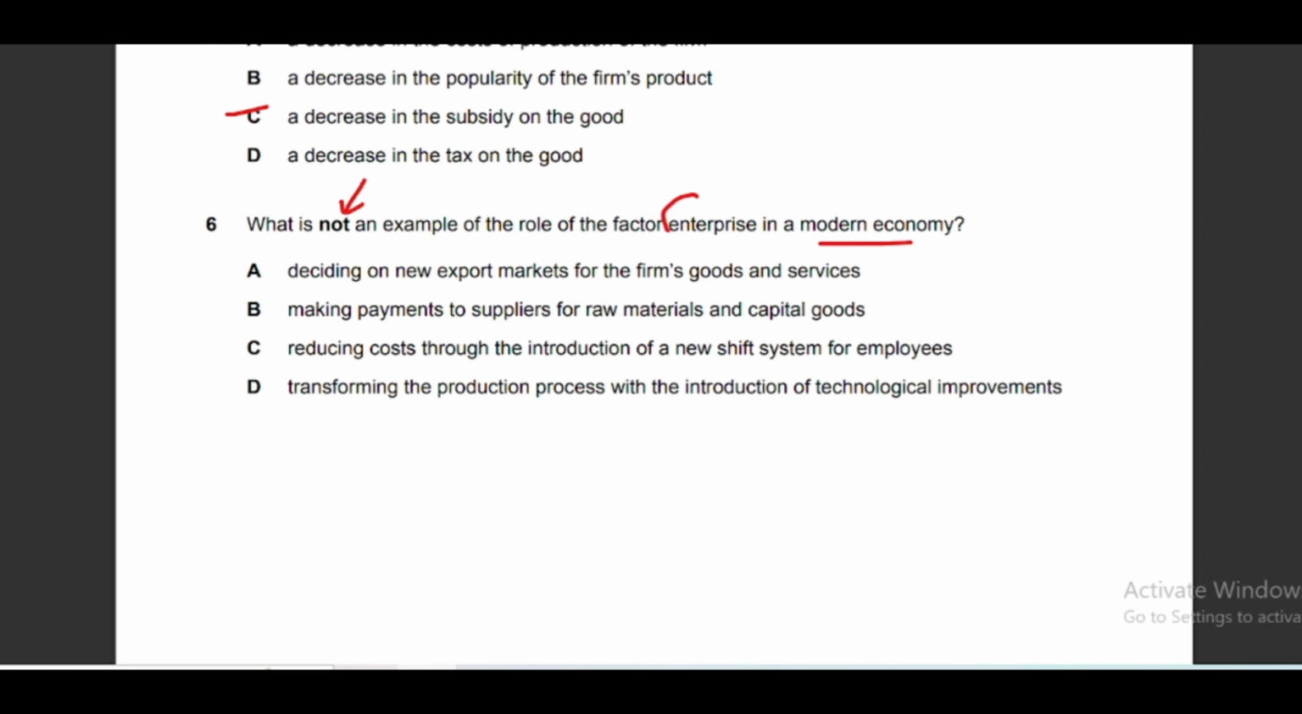Enterprise is basically the risk taking ability. There are 4 factors of production: land, labor, capital and enterprise. So enterprise is the 4th factor of production that involves the risk taking ability of entrepreneurs, in which they combine land, labor and capital to produce goods and services. So you have to find out which of these options is not an example of enterprise. Okay, so option B is the correct answer for this question.